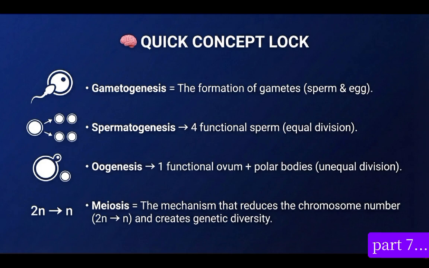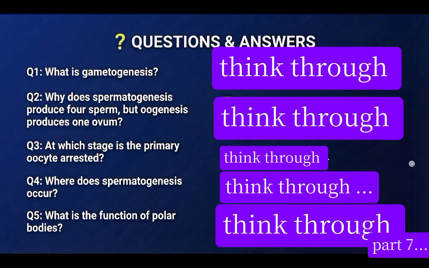So meiosis is the mechanism that reduces the chromosome number from diploid to haploid. This creates genetic diversity. That is why you never look exactly like someone. You can look like someone, but there will be a difference in character. There is something that will be different from the parents that produced you. This is what we call genetic diversity. Don't forget that. Let's go to our questions and answers.